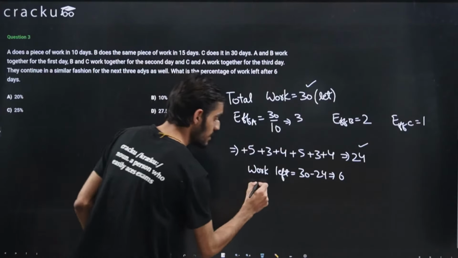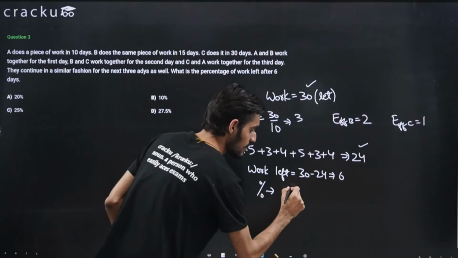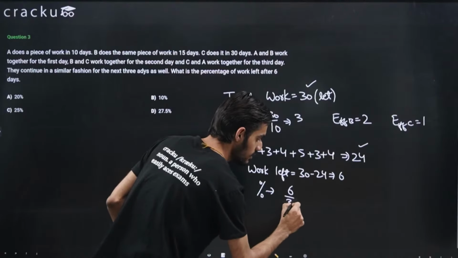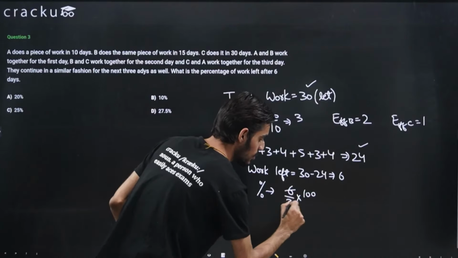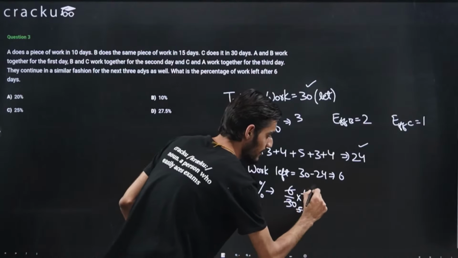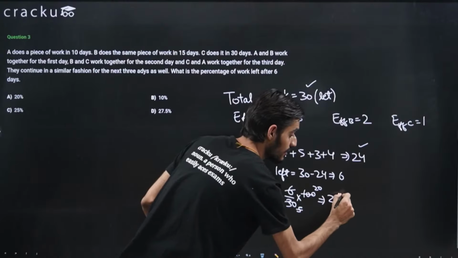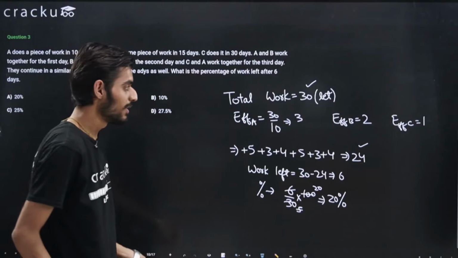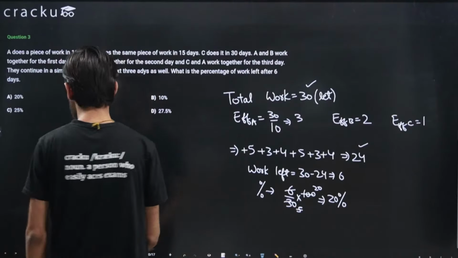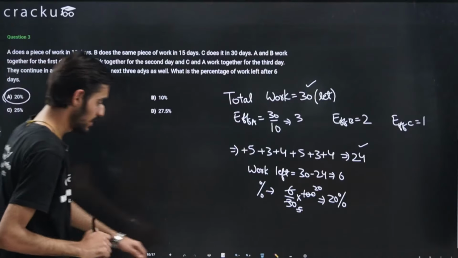As a percentage of total work, this will be 6 out of 30 multiplied by 100, so this will come out to be 1 by 5, so 20%. So 20% of the work will be remaining after 6 days. So this will be option number A, that is 20%.